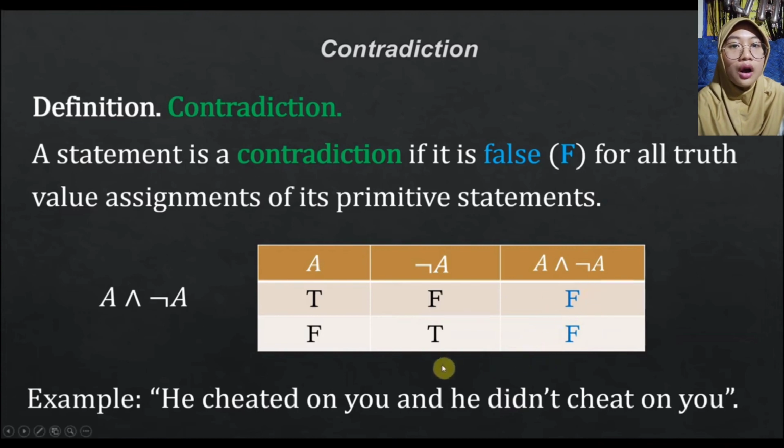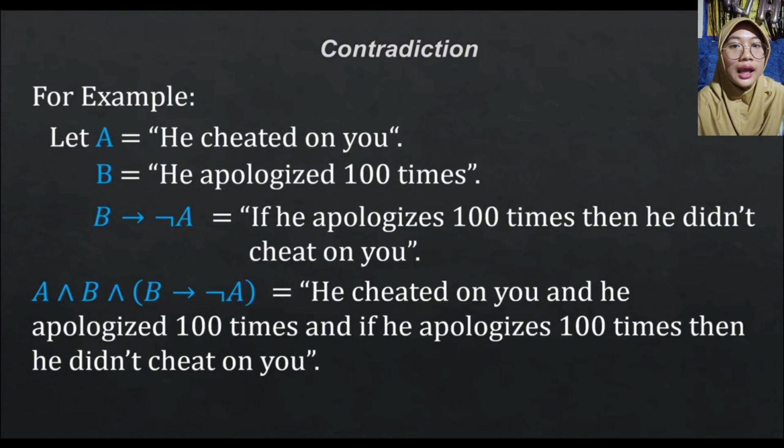Now going back to our previous example, this A and B and B implies not A is a contradiction. Now you might wonder why it is a contradiction. You might even think that mathematical logic doesn't allow forgiveness because after adding this forgiveness rule it becomes a contradiction. Actually, that is not true. The thing that mathematical logic doesn't allow in here is the existence of two opposing realities.